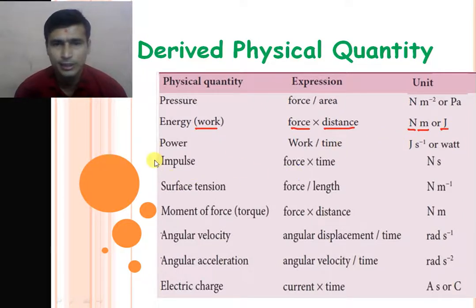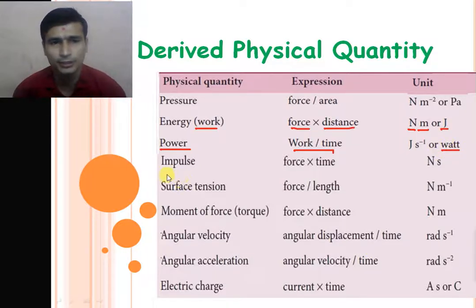Next physical quantity is power. Power is defined as work divided by time. So the unit of work is joule and the unit of time is second. So the unit of power is joule per second, or by the name of the scientist, its unit is watt.